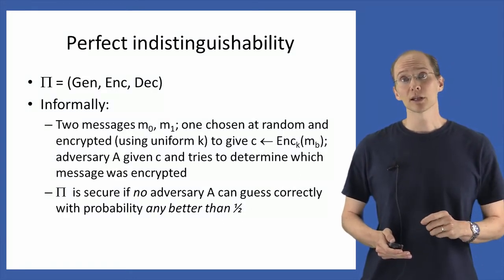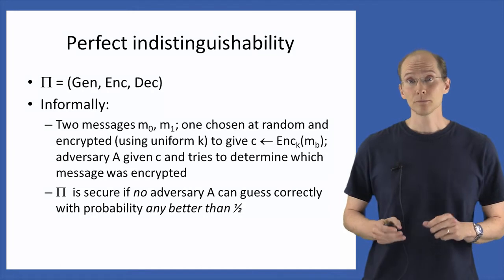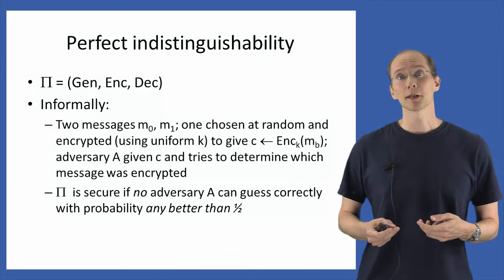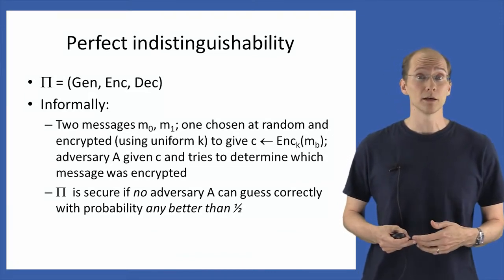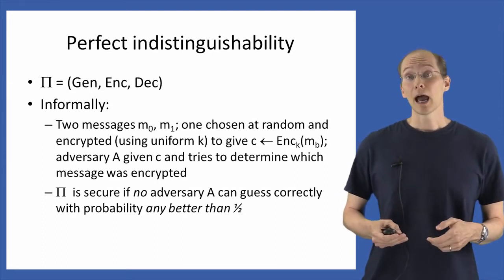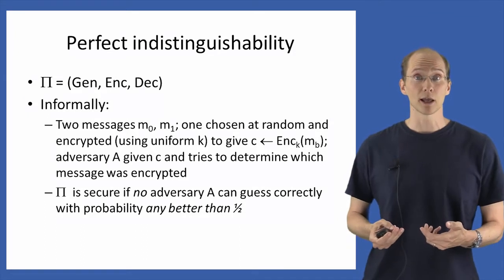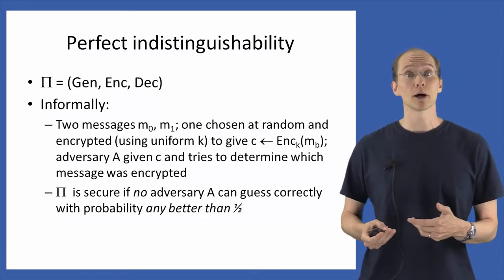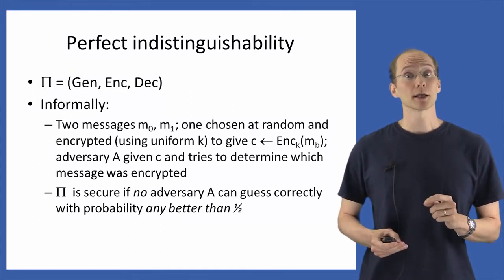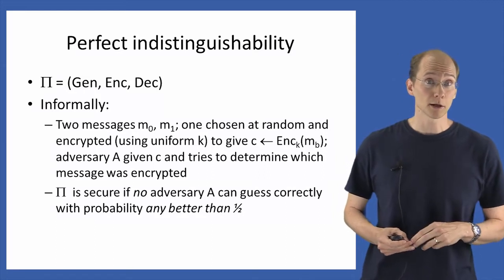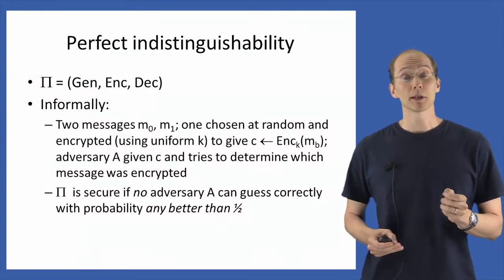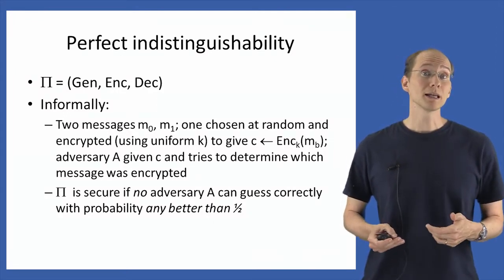Informally, the notion of perfect indistinguishability guarantees the following. Let's assume we have some 2 messages, M0 and M1, and we choose one of those messages at random and encrypt it using a uniform key to give us some ciphertext C. We give that ciphertext C to an attacker, and that attacker then tries to determine from that ciphertext which of the 2 messages, M0 or M1, was the one that was actually encrypted. We'll say that the scheme pi is secure, in the sense of perfect indistinguishability, if no adversary A can correctly guess whether M0 or M1 was encrypted with probability any better than 1/2.